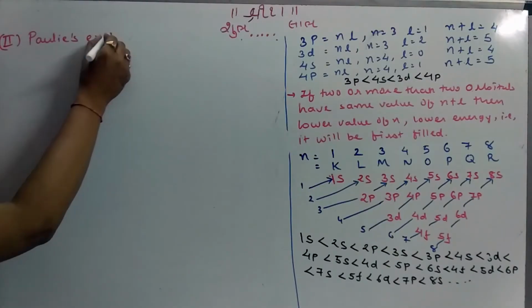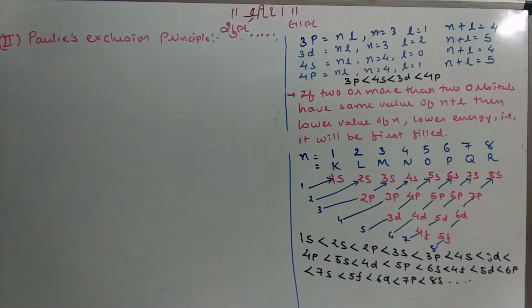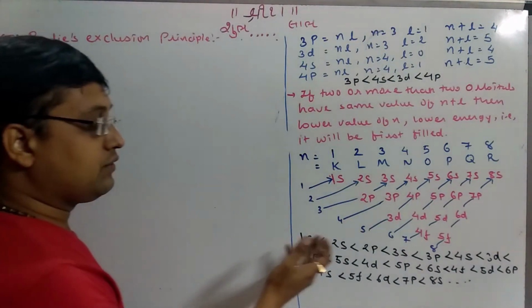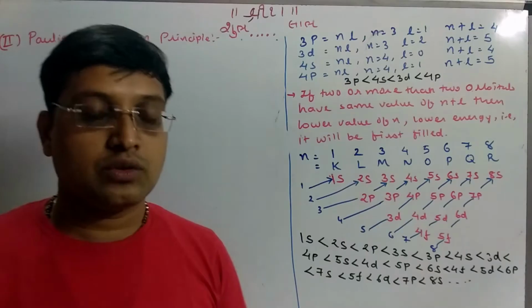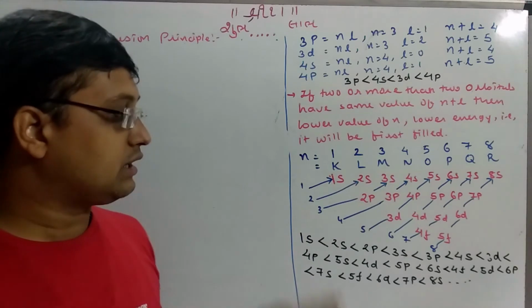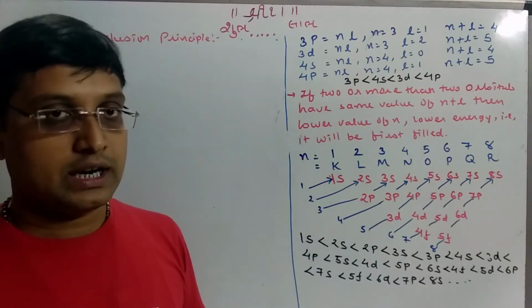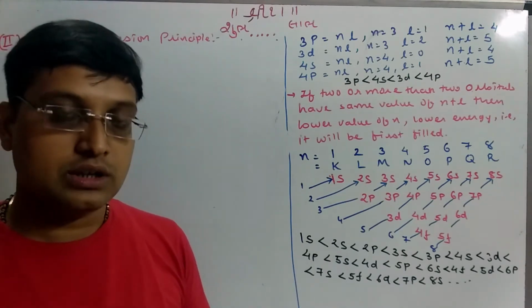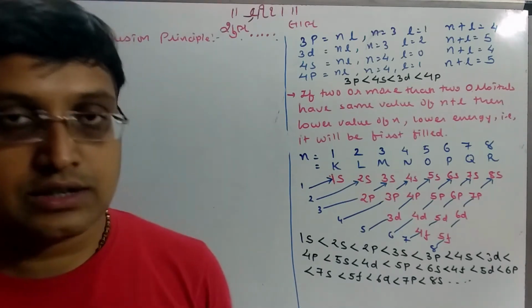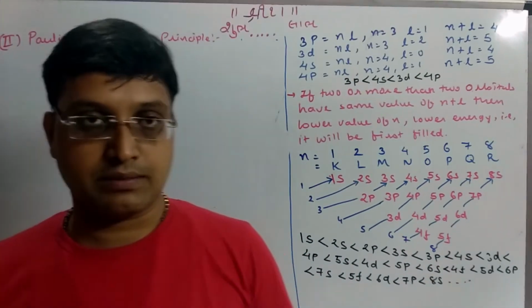Pauli's exclusion principle. Now the question arises: how many electrons can fill an orbital such as 1s, 2s, 2p, 3s? How do we know how many electrons are filled before it is called full and electrons enter the next orbital? The answer was given by Pauli, known as Pauli's exclusion principle.